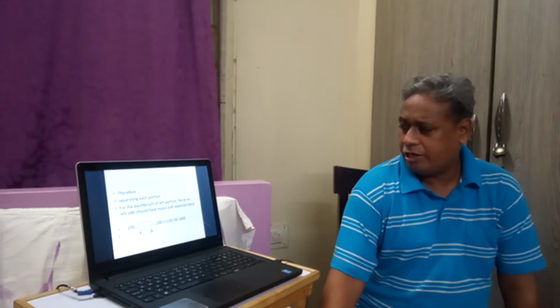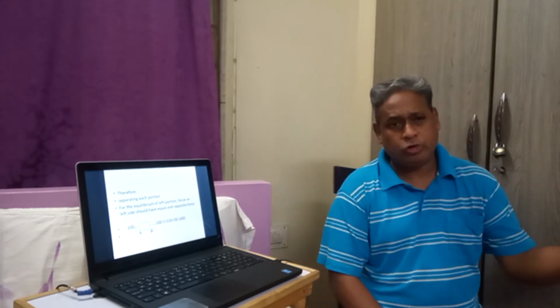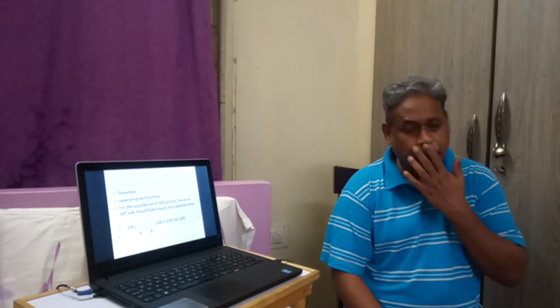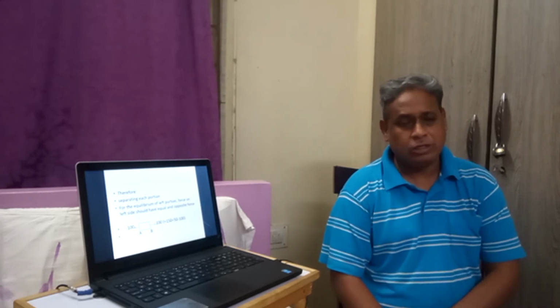Let us see whether they are in the state of equilibrium or not. The forces moving towards left are 100 and 100, that is 200. Towards right are 150 and 50. So 200 and 200, they got balanced. So this body is in equilibrium. Therefore, all the components should be in equilibrium. Therefore, we remove this portion AB. If we remove this portion AB, we have a 100 kilonewton force which is moving towards the left. That is, the body is being pulled by 100 kilonewtons to one side.